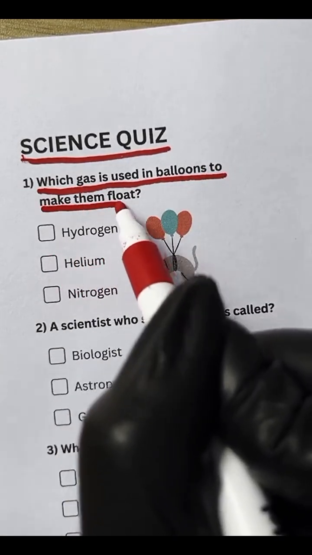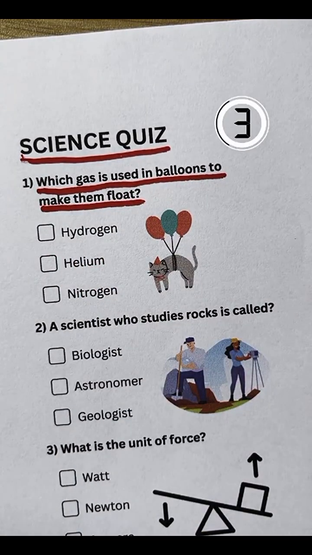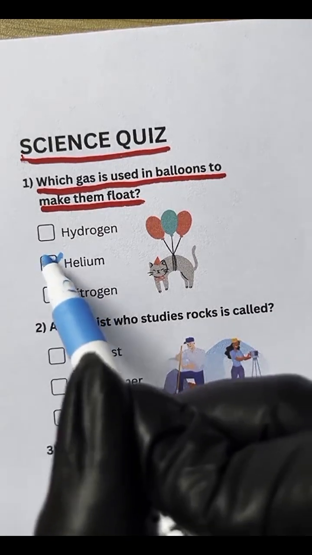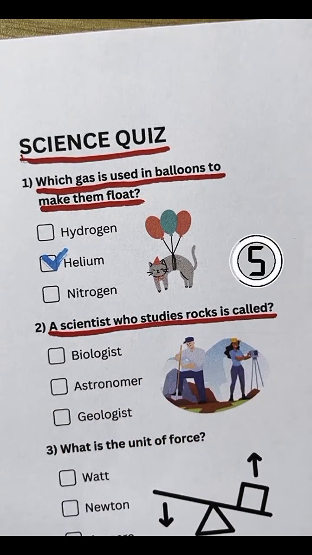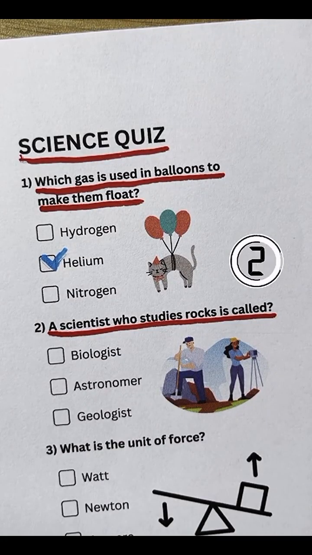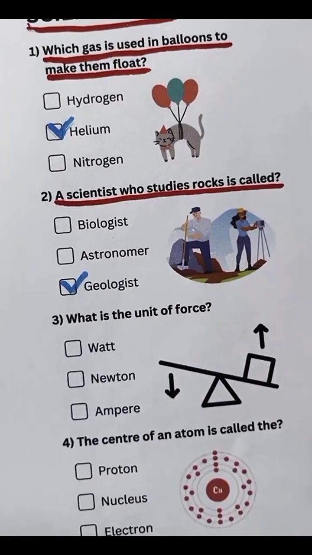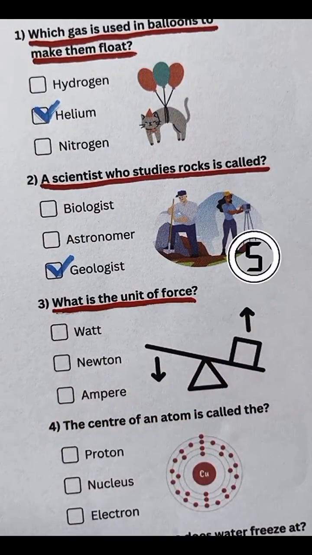Ribs. Question 1. Which gas is used in balloons to make them float? Helium. Question 2. A scientist who studies rocks is called? Geologist. Question 3. What is the unit of force?